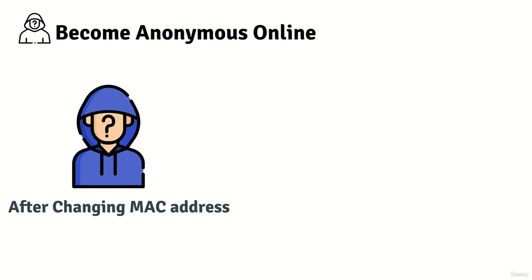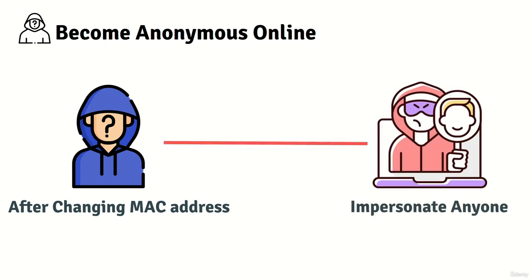So being able to change your MAC address to another device's MAC address will allow you to impersonate this device and allow you to do things that you might not be able to do. So you will be able to bypass filters or connect to networks that allow only specific MAC addresses or specific devices. And last but not least, you will be able to hide your identity.